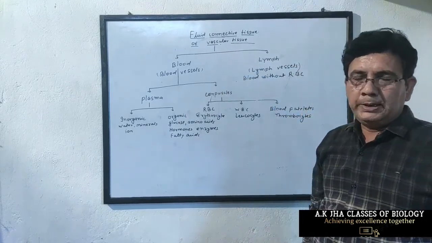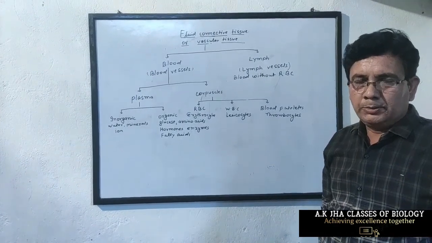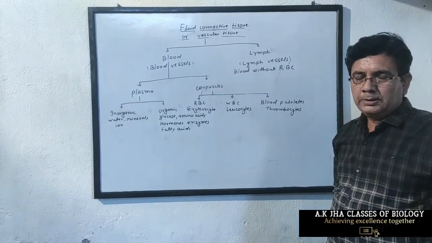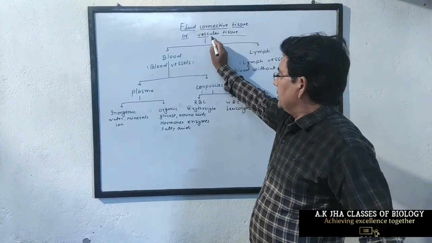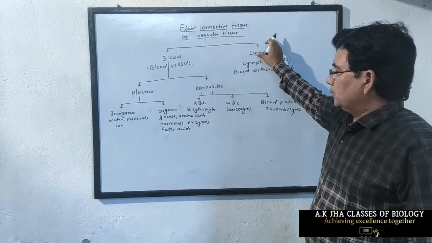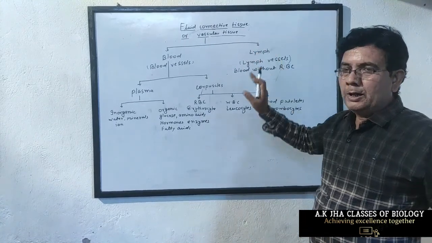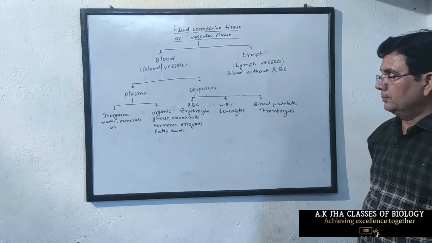It is called fluid connective tissue because in this type of connective tissue, cells are floating in fluid. So it is called fluid connective tissue. It is also called vascular tissue because this type of connective tissue flows in vessels. Because it flows in vessels, it is called vascular tissue.